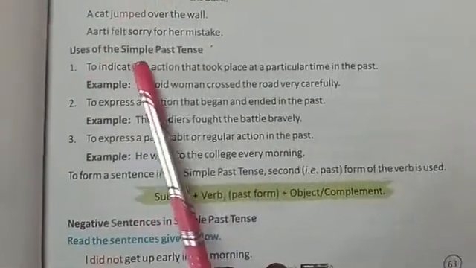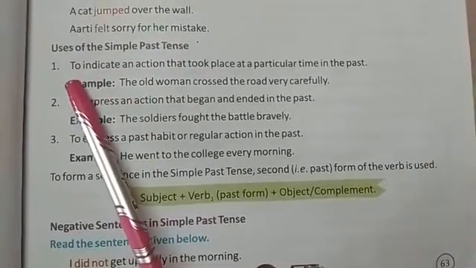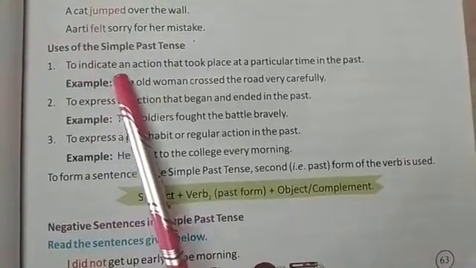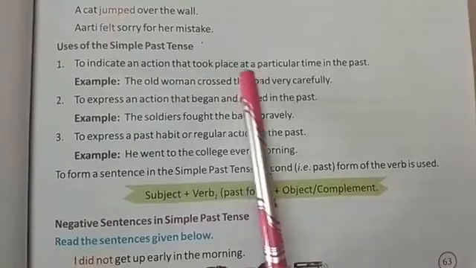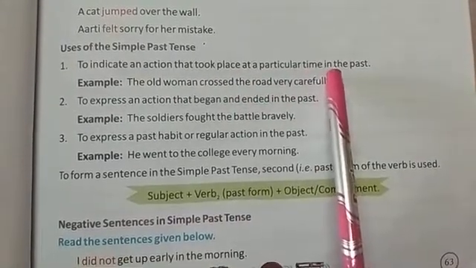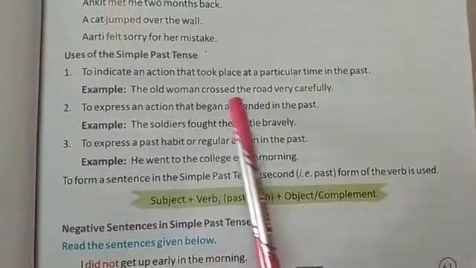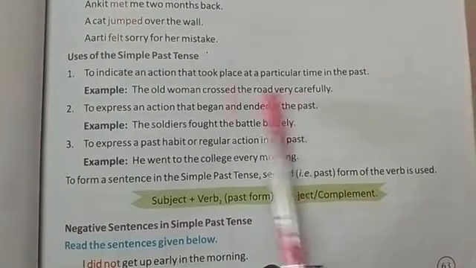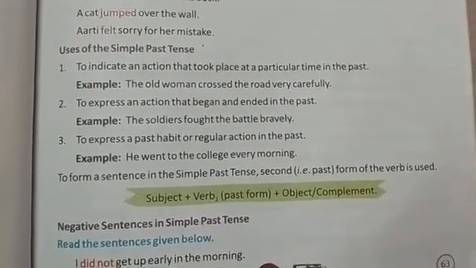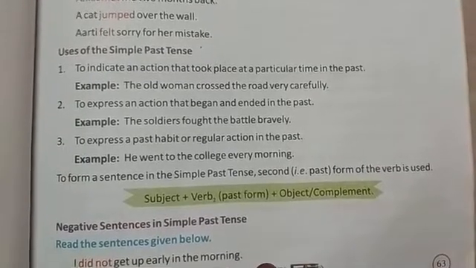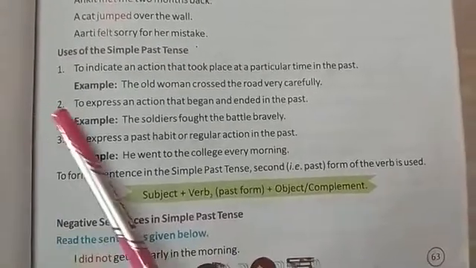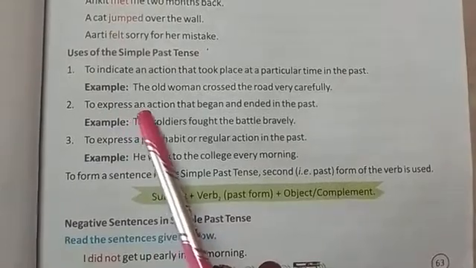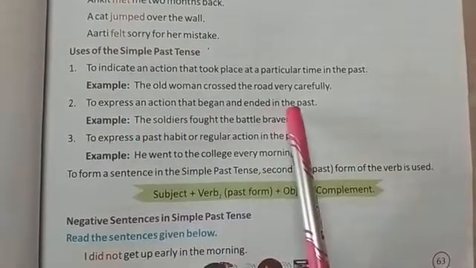What are the uses of simple past tense? Number 1. Simple past tense is used to indicate an action that took place at a particular time in the past. Example, the old woman crossed the road very carefully. So simple past tense tells us about the action which had been done at a particular time in the past.